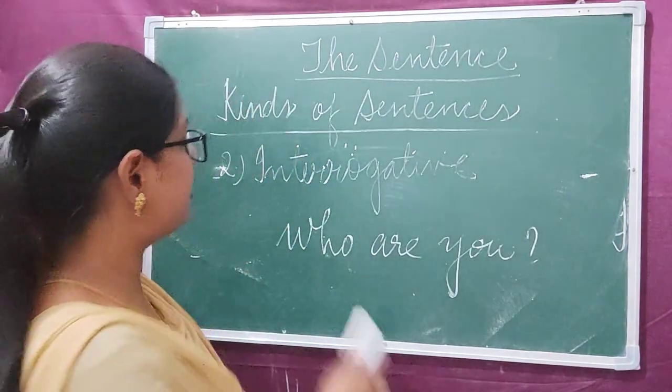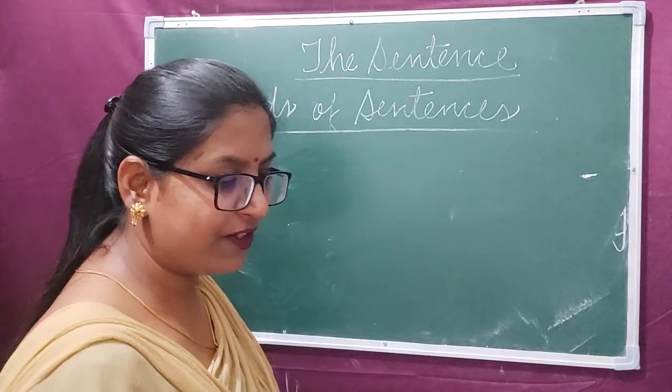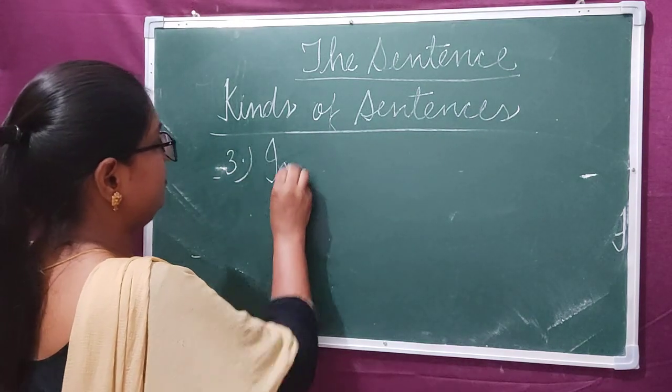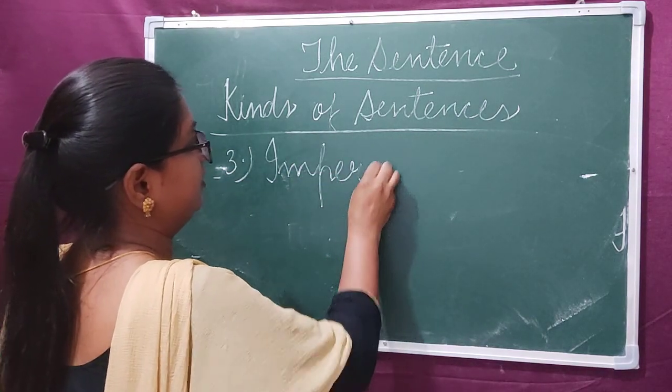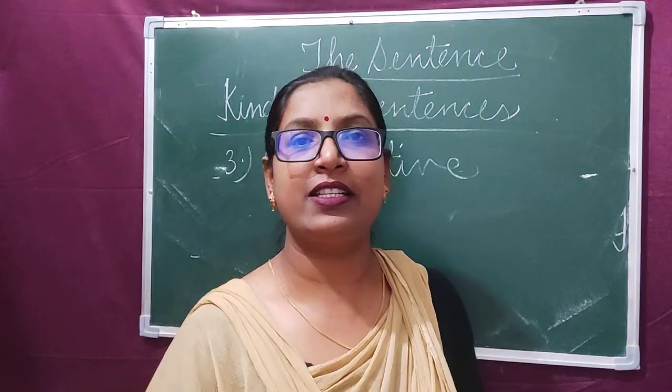Now, the third kind of sentence is imperative sentence.